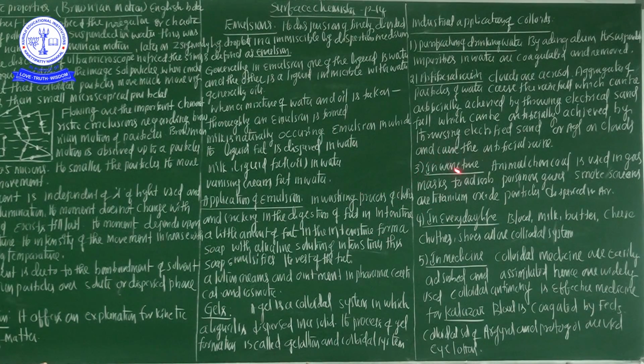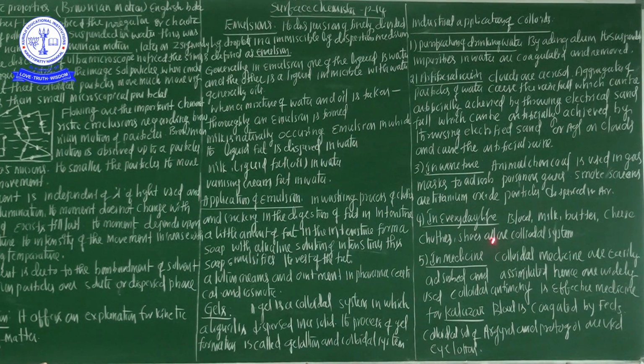In everyday life, blood, milk, butter, cheese, clothes, shoes are all colloidal systems. From the medicinal point of view, colloidal medicines are easily absorbed and assimilated, hence are widely used.